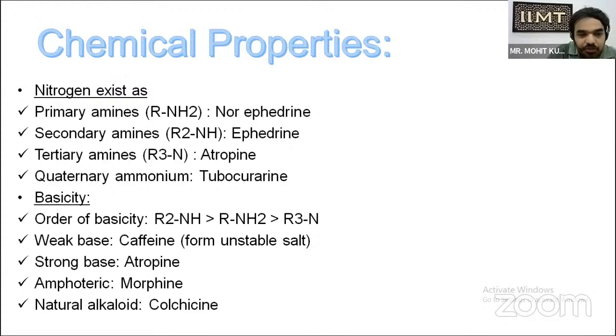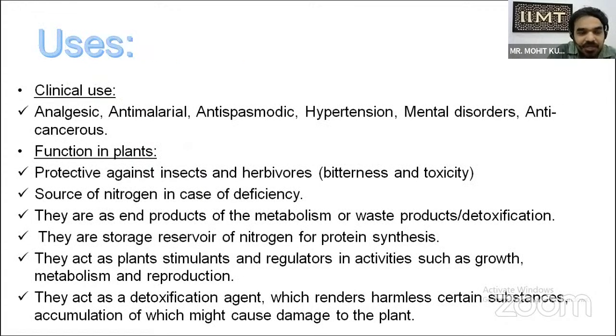Colchicine, as we already said, is used in polyploidy. When we induce polyploidy, making a plant from diploid to triploid, it increases the tropane alkaloid content and other active constituents also. So colchicine is used as a major chemical. Now the uses: where are alkaloids used? Alkaloids are majorly used as analgesic, anti-malarial, anti-spasmodic, for hypertension, mental disorders, and as anti-cancerous agents. As we said, for anti-cancer, Vinca.